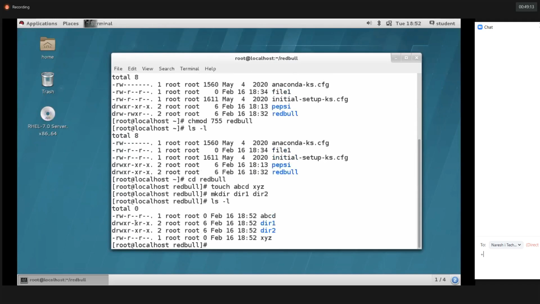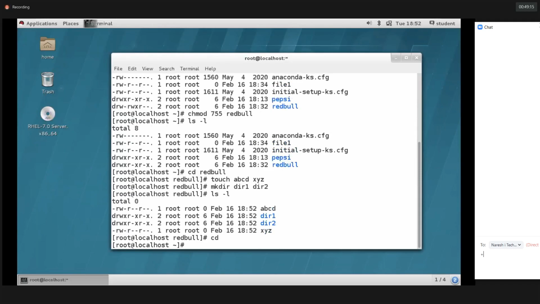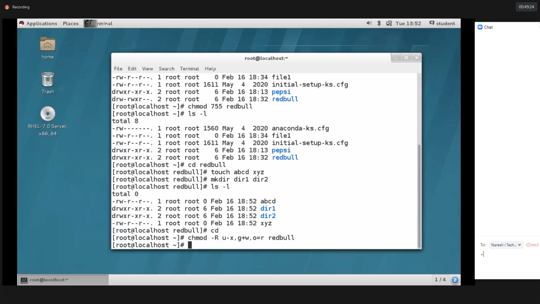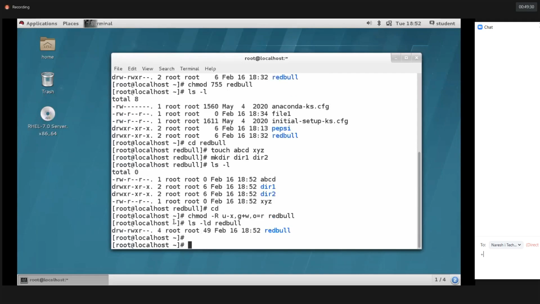So these files and directories have default permission. Okay. Now my intention is I need to provide these permissions recursively. So let's verify the directory permission, ls -ld Red Bull, and see here. We don't have the x, we have the w in the group, and then we fixed the r permission for other users.